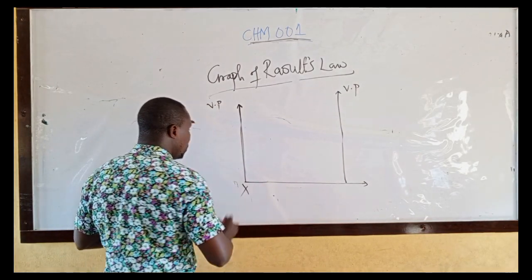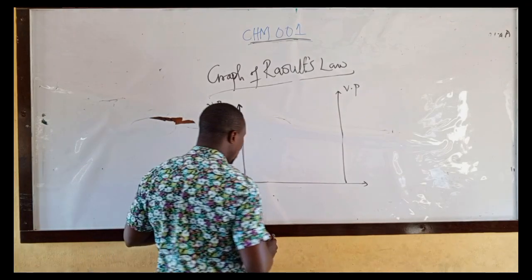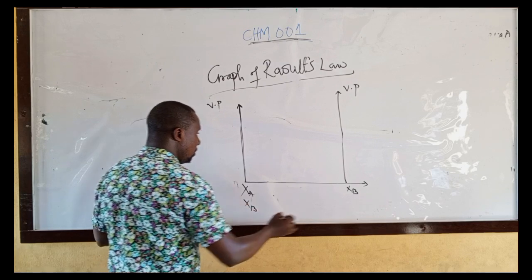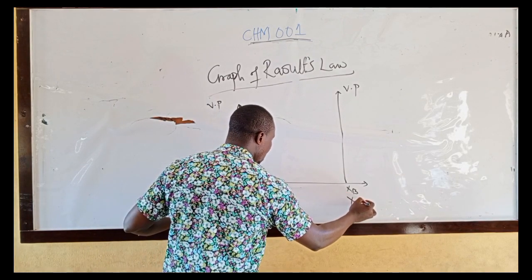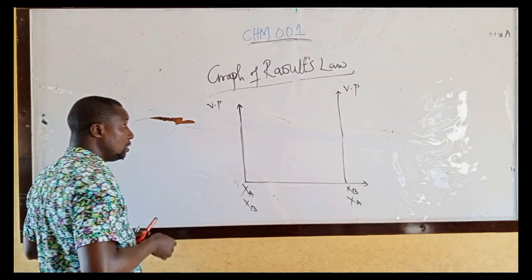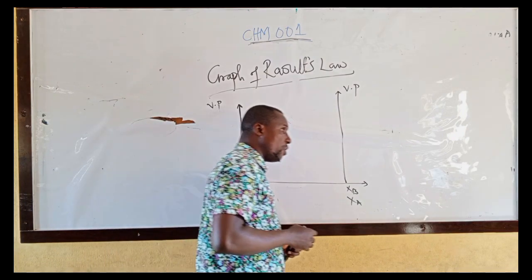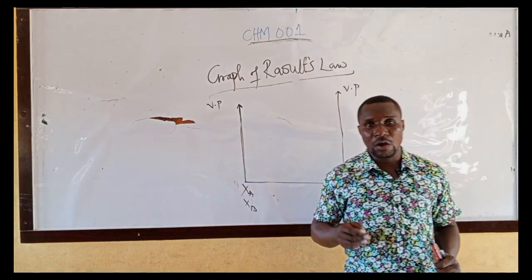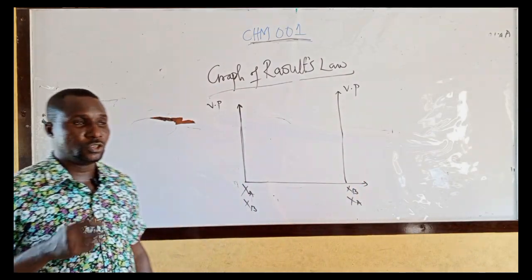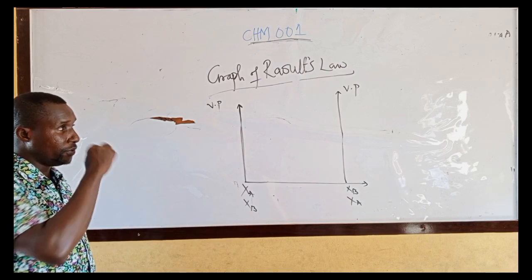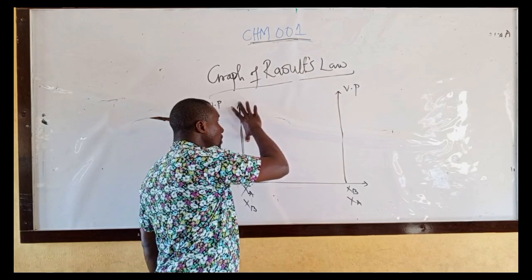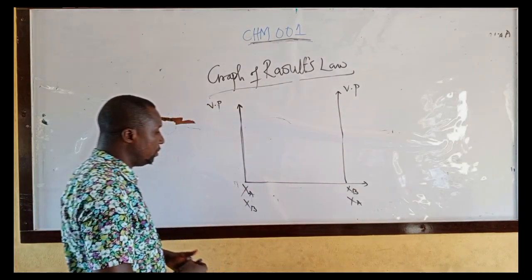Where you have liquid A, mole fraction of liquid A, we have mole fraction of liquid B, mole fraction of liquid B, mole fraction of liquid A. Let me give you in a way you will understand. Look at this. I want to get the graph of partial pressure of each of the volatile liquid in the solution. Two of them. Each of those two volatile liquids in the solution. I take partial pressure as vertical for the first liquid and for the second liquid.